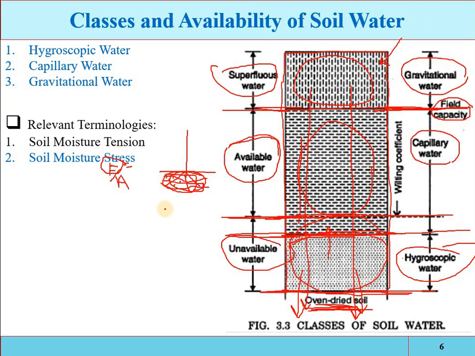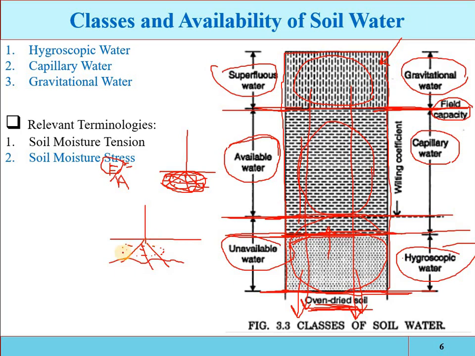Now see, for example, if this is the ground surface, that is a crop, that is its roots, that is the root zone. So some moisture content water will be present here, and the plant will exert some force per unit area to extract the moisture content, which is called the soil moisture tension.